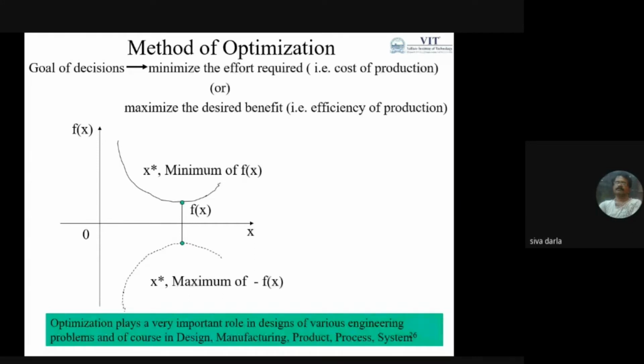Optimization plays a very important role in the design of various engineering problems, of course in design engineering, manufacturing engineering, product and process engineering, as well as systems like manufacturing system development.